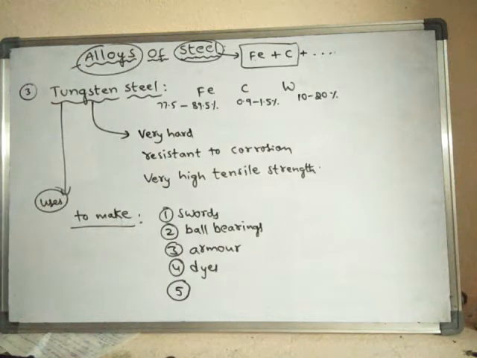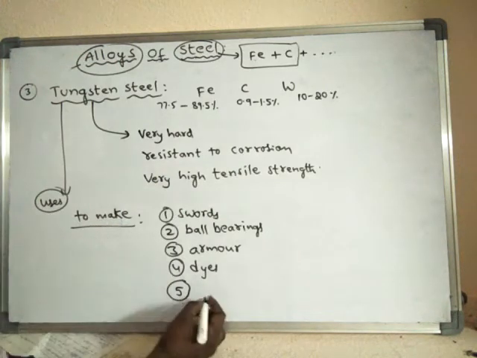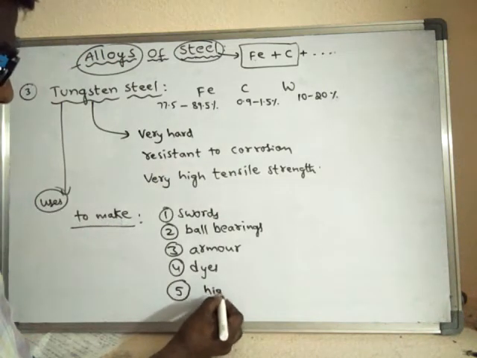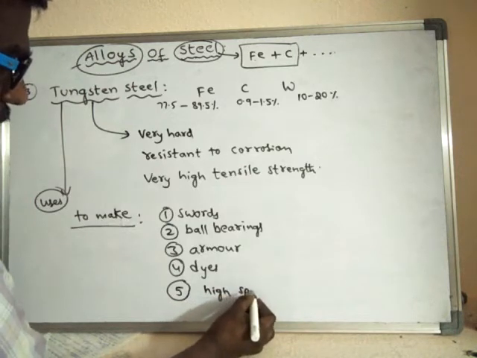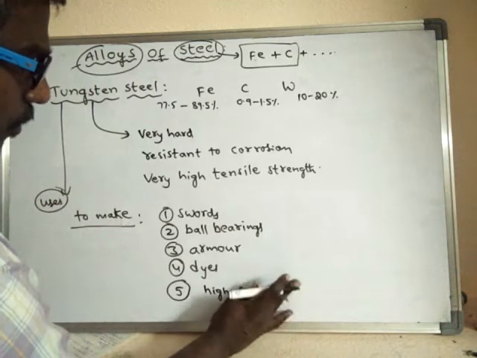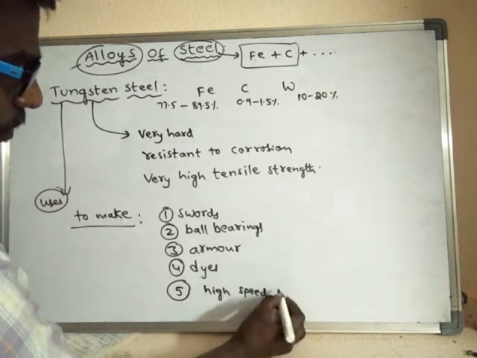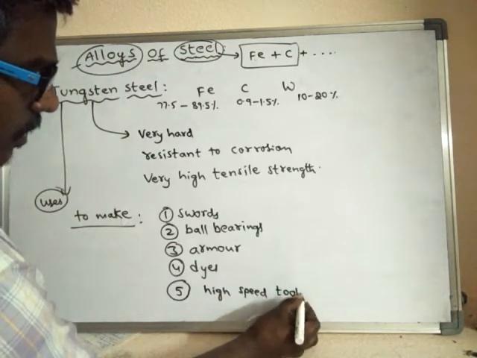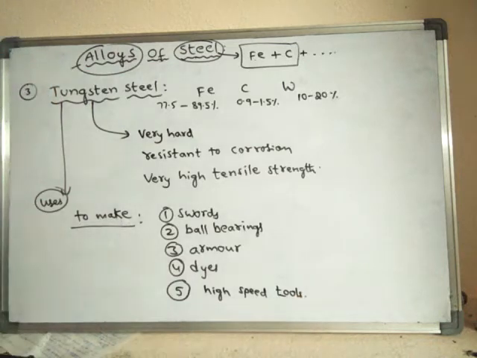It is used in high speed tools. The tools which run at very high speed are made up of this tungsten steel only.